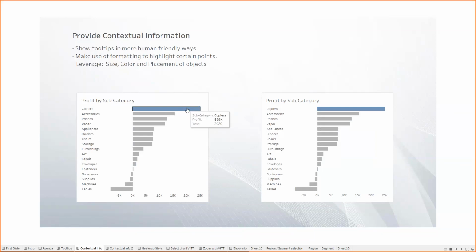This looks good. If you are not even including a tooltip, then it's not going to add any new detail. But if you have turned on the tooltips, then this is the default which you will see. Here we can see the subcategory, the profit, and the year for which this is. This looks good.